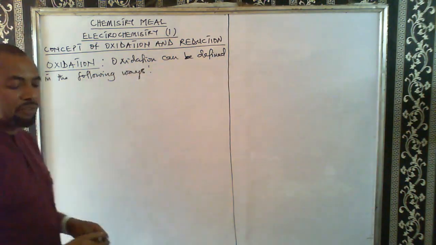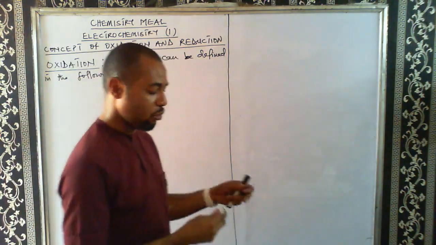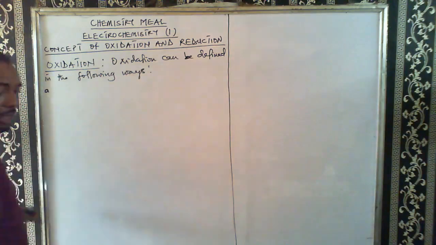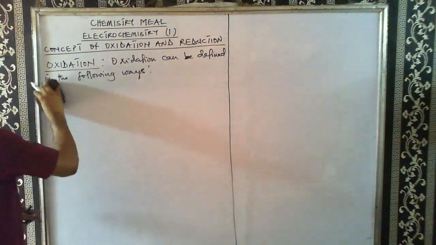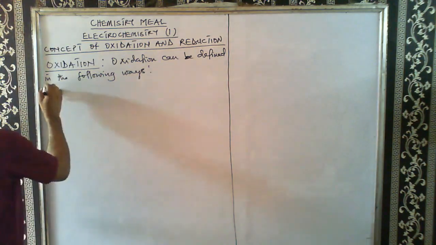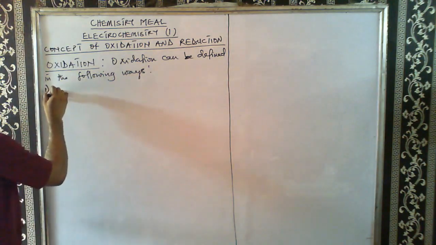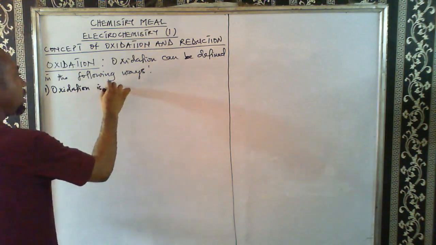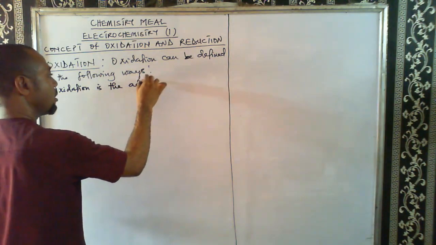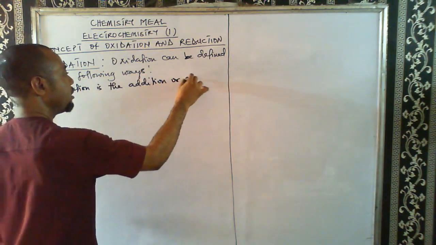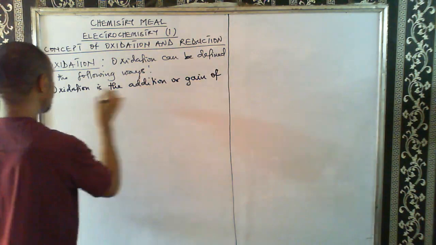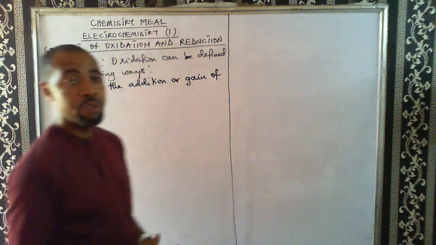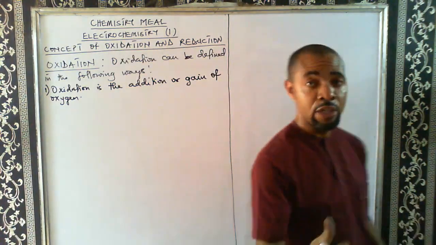The first way, number 1, is that oxidation is the addition or gain of oxygen.